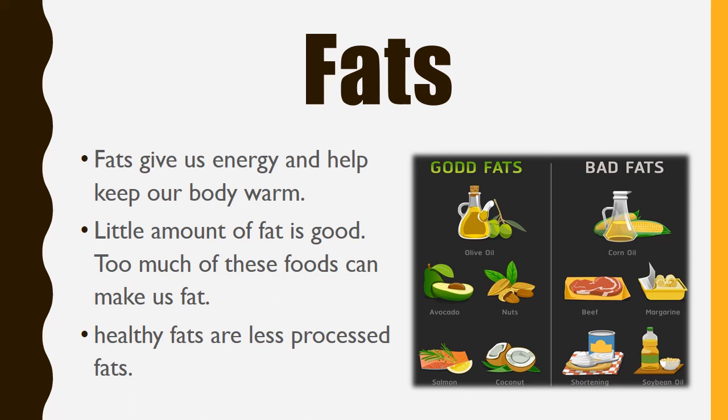Bad fats are corn oil, beef, margarines, shortenings, and soybeans. These are basically the processed fats. They are processed in different companies. So these are basically the bad fats. Beef contains a lot of fat, so only a little amount of beef is recommended. Instead of beef, chicken can be used because it contains less fat as compared to beef. So these are some of the sources of fat.